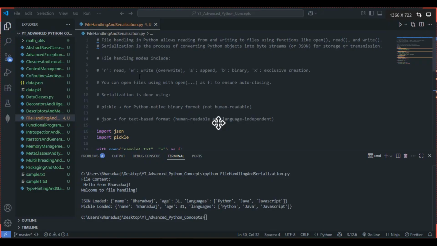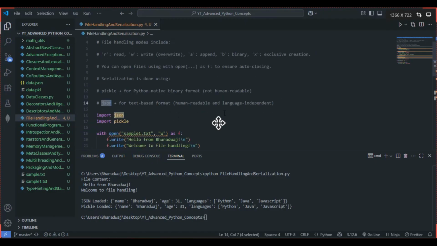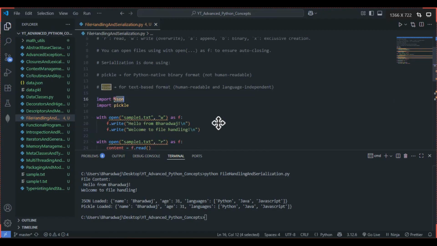File handling modes include r for read, w for write, a for appending, b for binary, and x for exclusive creation. We can open files using open, as f, with the criteria, to ensure auto closing. And serialization is done using these two: we can make use of pickle, or we can go with JSON. Pickle is for the Python native binary format, not human readable, and JSON is for text based format, human readable and language independent, right? So initially we have imported json as well as pickle.